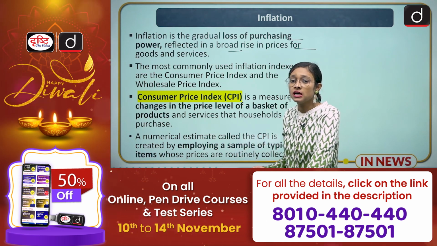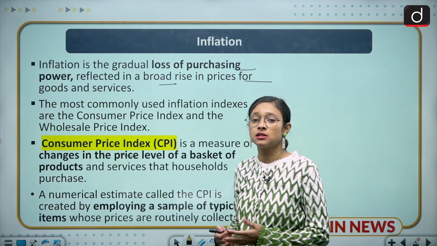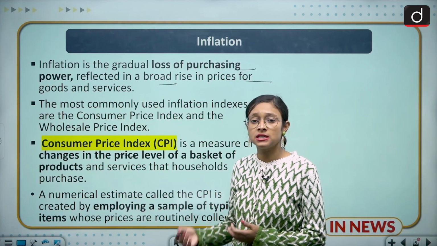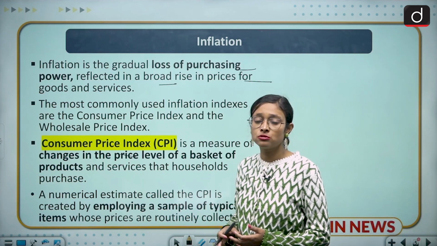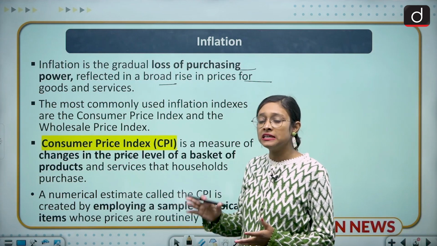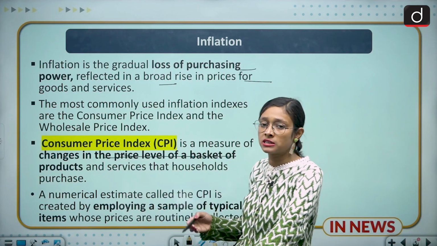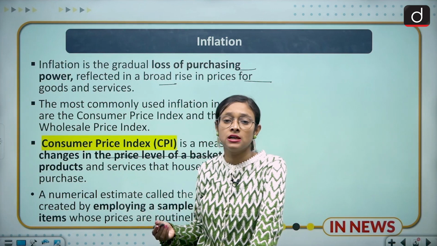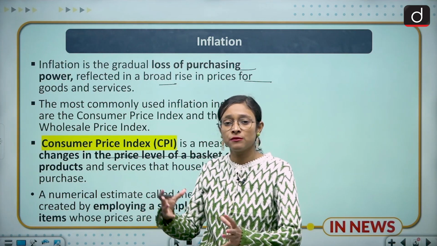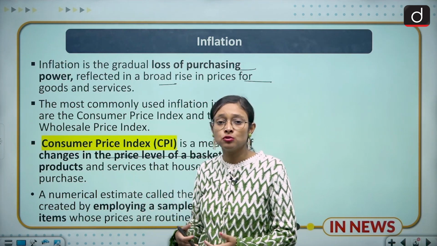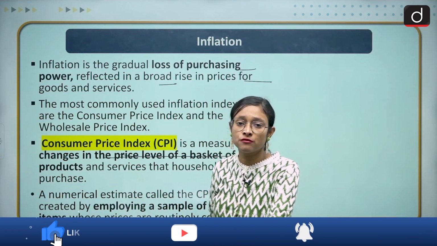There are two kinds of inflationary measures in this country. The first is the CPI and the second is the WPI. CPI is the Consumer Price Index and WPI is the Wholesale Price Index. Today's lecture is about CPI. So what does CPI entail? CPI is a measure of changes in the price level of a basket of products used by households daily. Whatever products are used daily by households, we take samples of those routinely used products, and those samples are used to collect the data. So this is the measure of CPI.